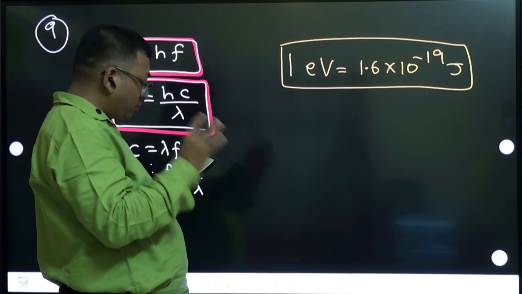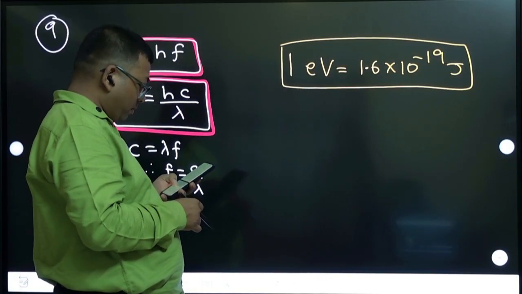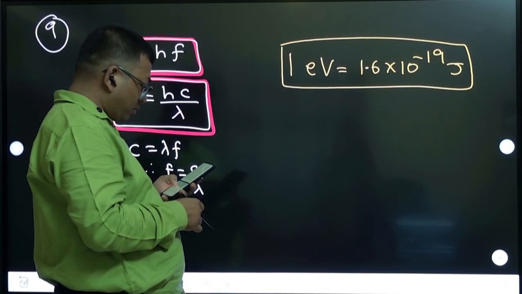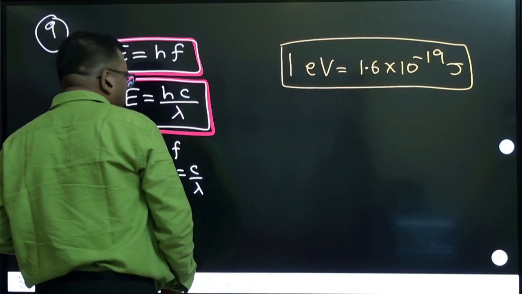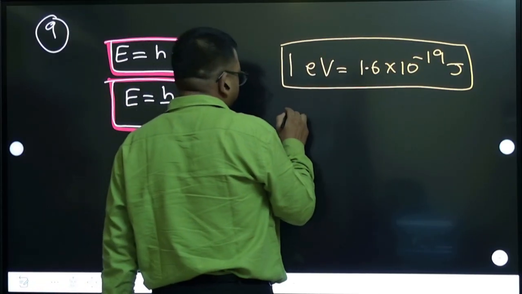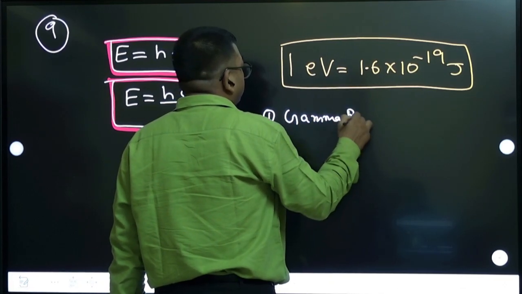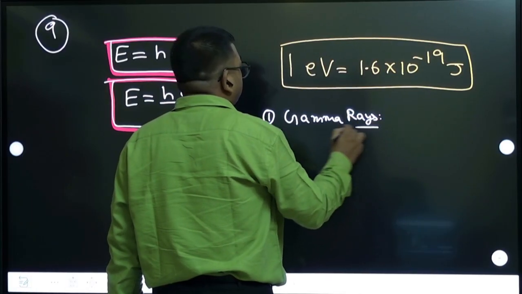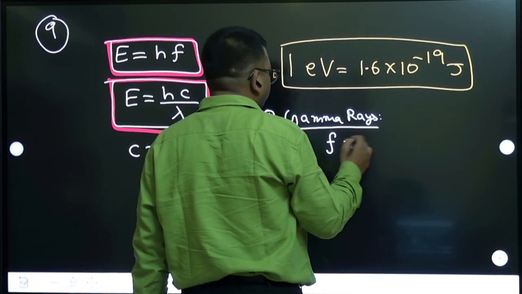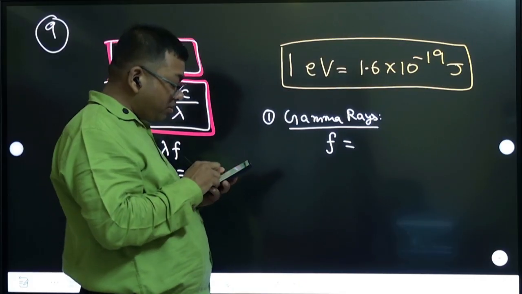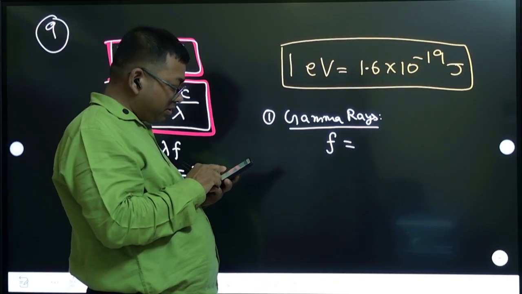They are saying that you do this calculation for all the electromagnetic radiation. Obtain the photon energy for different parts of the spectrum. Different parts means what? Let us say gamma rays. Start with gamma rays. Do we know the frequency of gamma rays? Tell me the frequency of gamma rays. Refer to it in NCERT only. Or the wavelength, you see what they have given in NCERT.